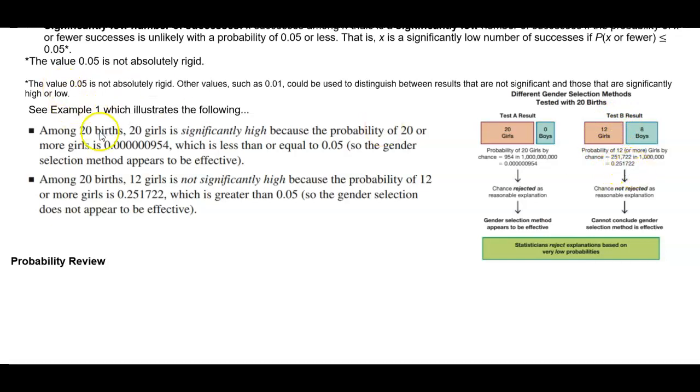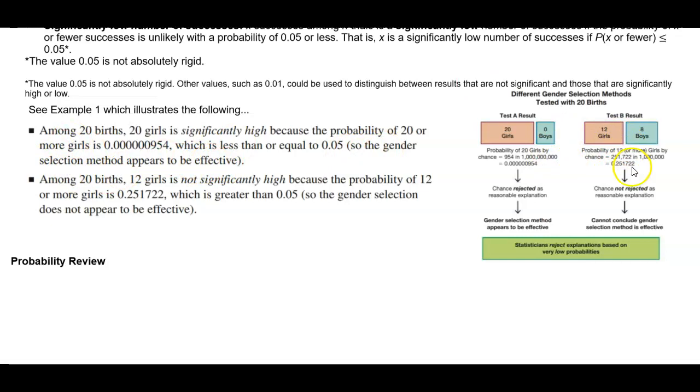0.251722. So among the 20 births in test A, the 20 girls is significantly high because the probability of 20 or more girls is 0.000000954, which is less than or equal to 0.05. So the gender selection method appears to be effective.